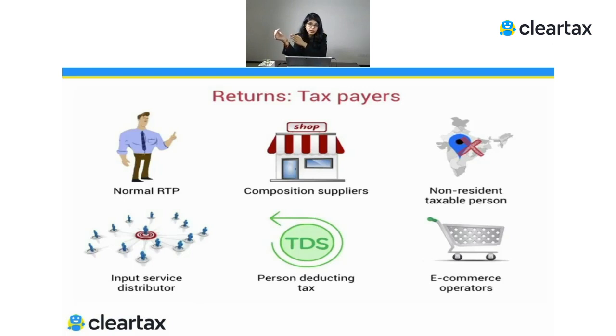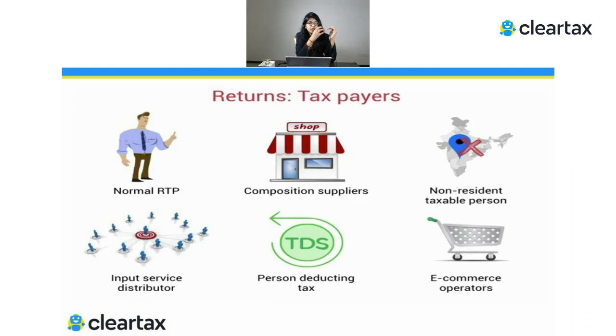When he supplies the services to the PSU, this person will raise a normal invoice. He raises an invoice, let's say, for 1 lakh rupees and 18,000 as taxes to this PSU. Now the PSU has to make a payment of 1 lakh 18,000 to this person. So before making that payment, this PSU will deduct tax at the rate of 1%, which it will deposit to the government. And this person will pay the liability of 18,000 to the government because that is the GST liability.